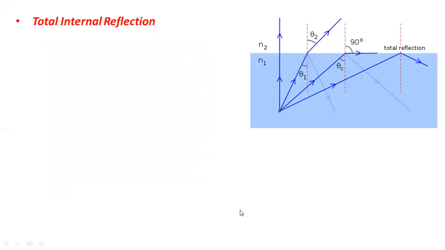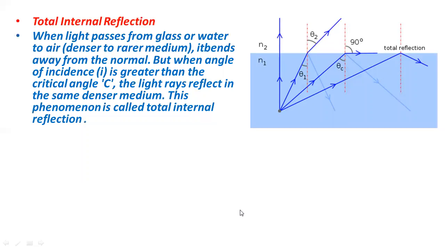Total internal reflection. When light passes from glass or water to air, meaning from denser to rare medium, same as in the previous case, this blue part is water or denser medium, and outside is a rare medium. So you can see here, this is a source of light.